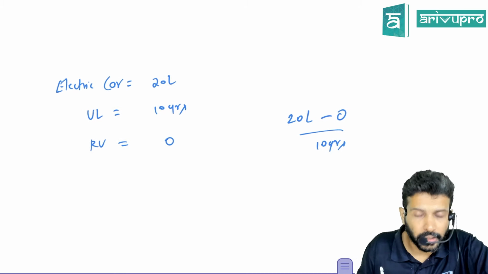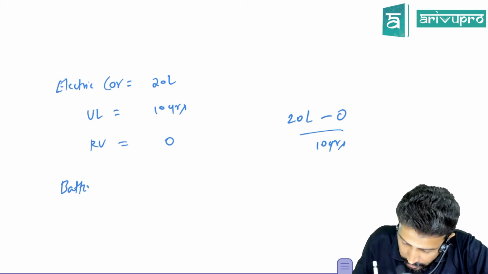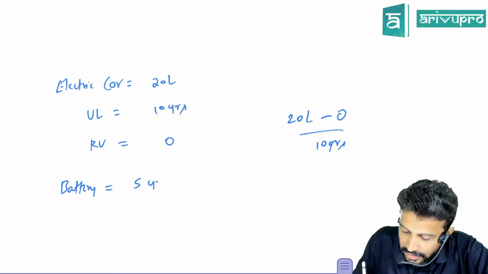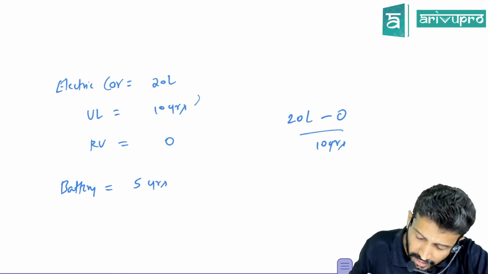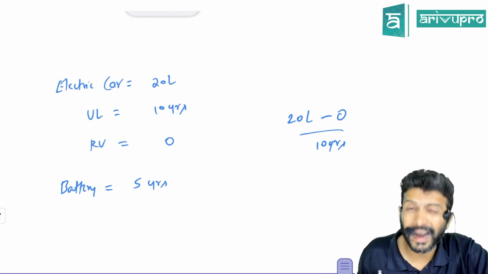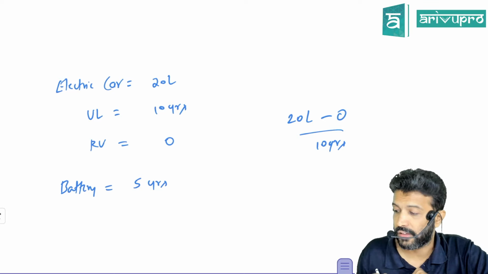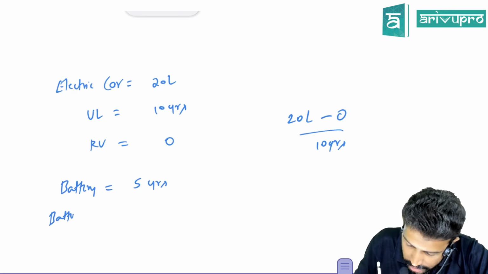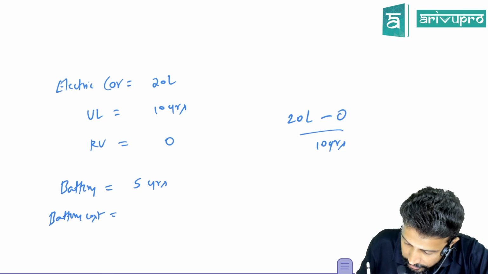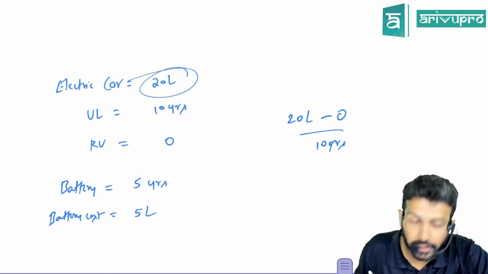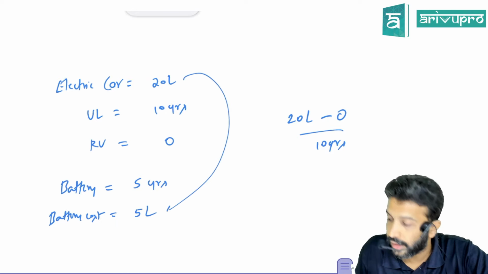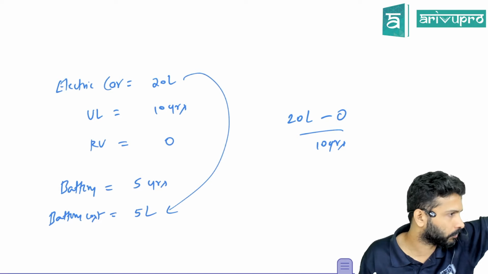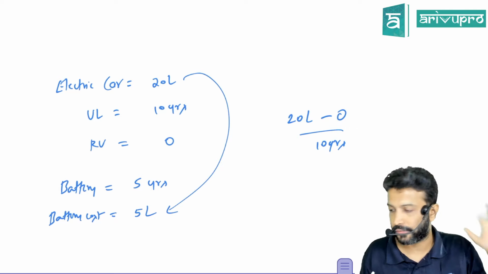Now, sir, this car has a battery. And I'm the purchaser, I've been told that you have to replace the battery once in every 5 years. Car will last for 10 years, but the battery of the car will only last for 5 years. Let's say of this 20 lakh, the battery cost is 5 lakh rupees. I paid 20 lakh in totality. Of this, 5 lakh relates to battery, 15 lakh relates to the other parts, steering wheel, alloys, engine, whatever.